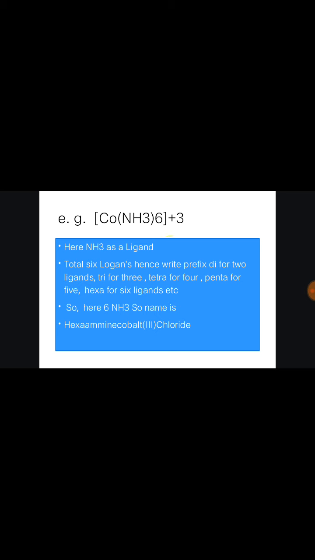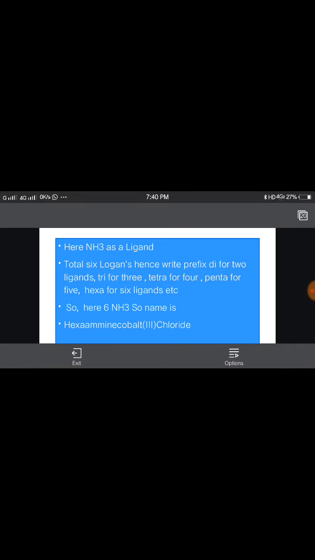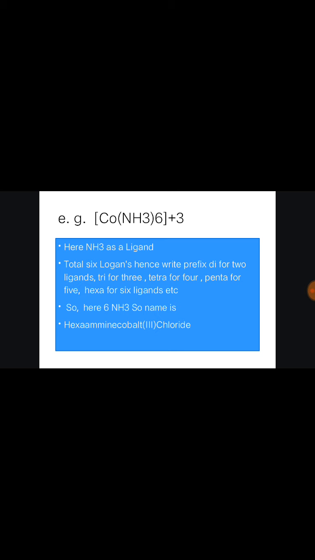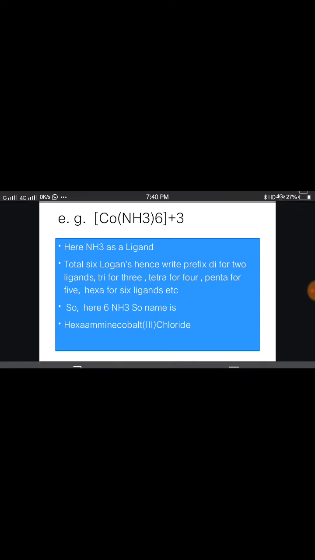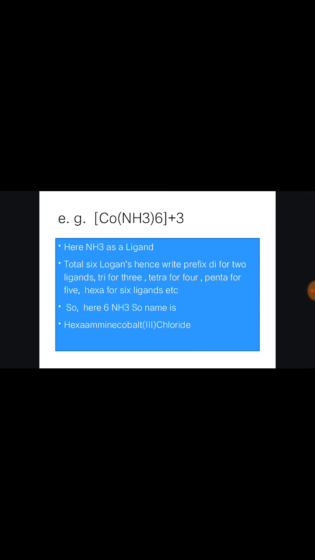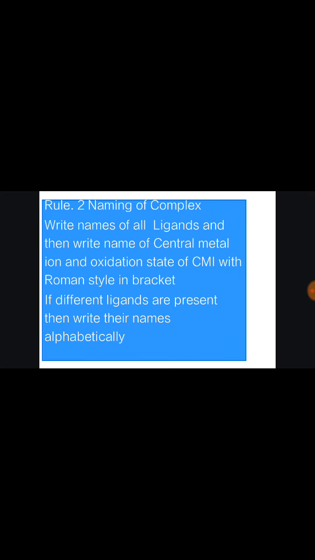In this complex there are six ammonia molecules, so you should write hexa, and ammonia is written as ammine. So hexaammine, then write the name of the central metal ion, that is cobalt. So hexaamminecobalt, and in brackets the Roman oxidation state III, meaning plus 3 is the oxidation state of cobalt.